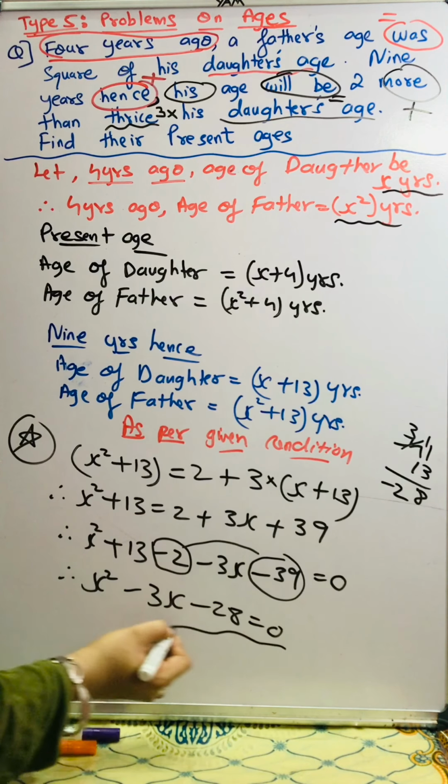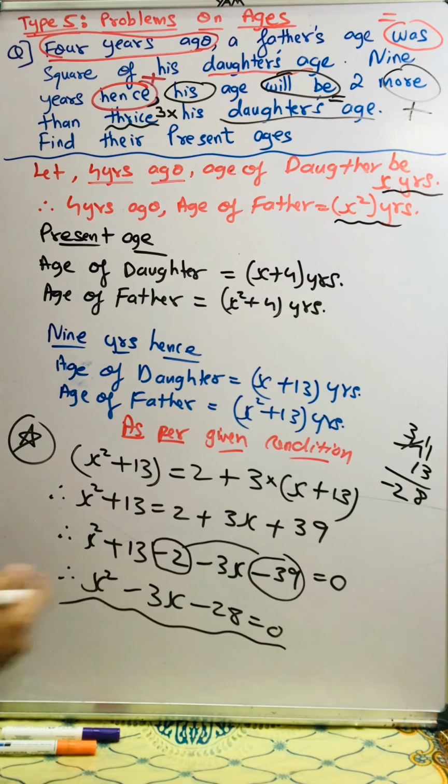And this is a quadratic. Yes, this is a quadratic: x square minus 3x minus 28 equal to 0. I don't have space down over here. You can pause the video and start.